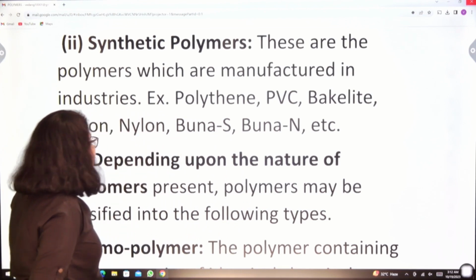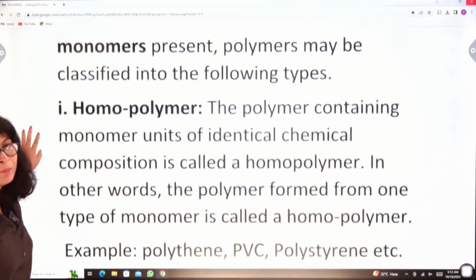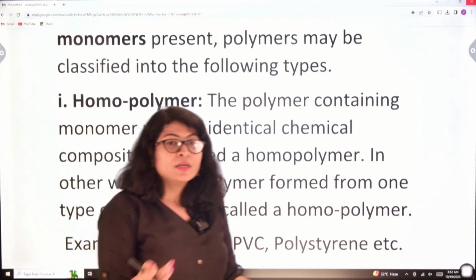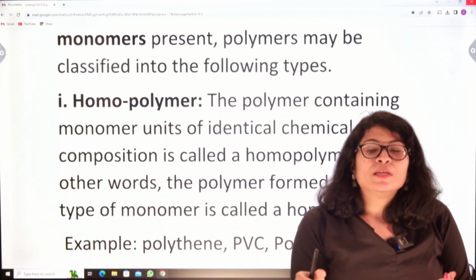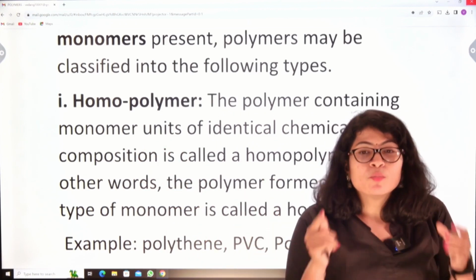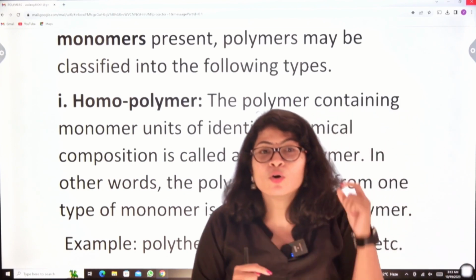The next classification is depending upon the nature of monomers present. Now, the monomers can be the same. Suppose I am saying polyethene. Polyethene means the same ethene molecule is going on repeating itself in a chain. So the monomeric units are the same. For same, we use a word called homo.